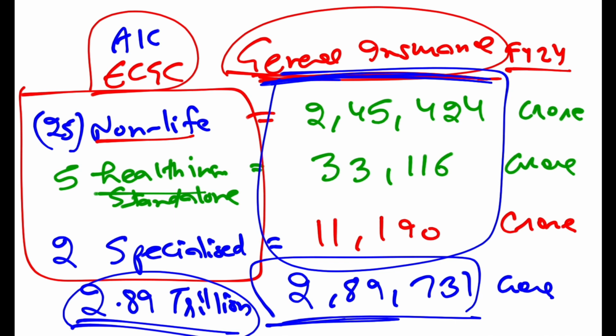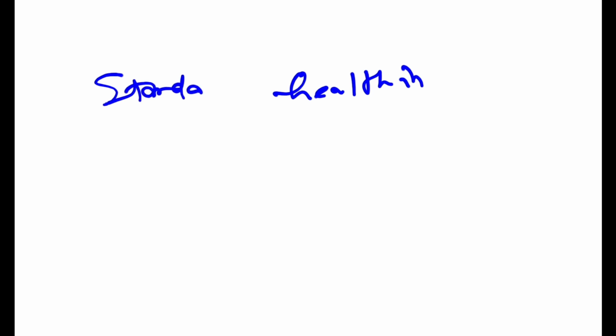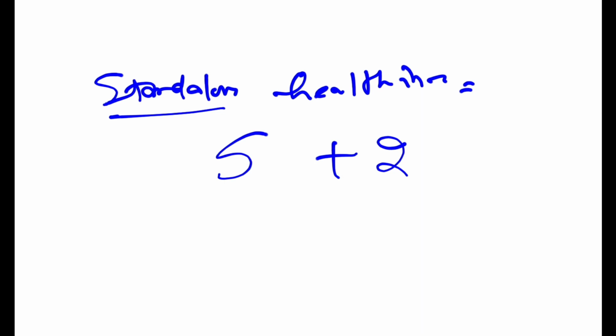Now, another interesting thing. These 5 standalone health insurance companies used to be there, but not anymore. Now we have 2 more. The number of standalone health insurance companies has increased from 5, 2 more have been added, and now their number is 7.